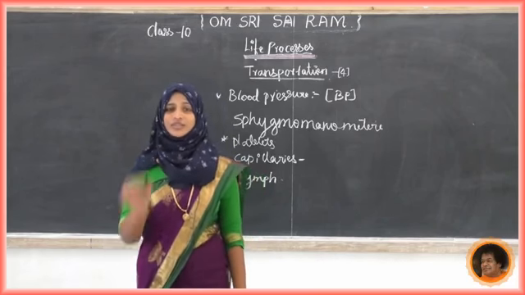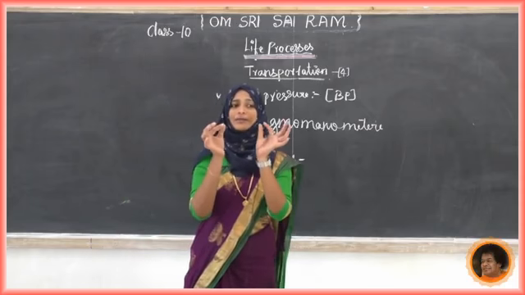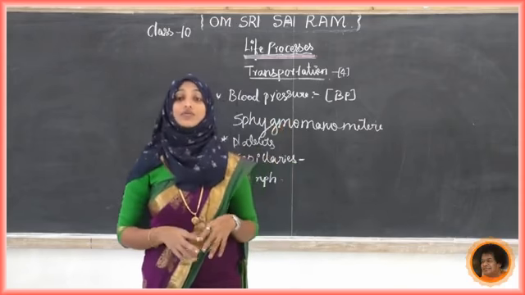Now, student, the pores present in the walls of the capillaries.